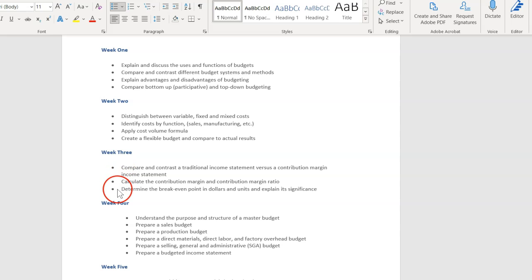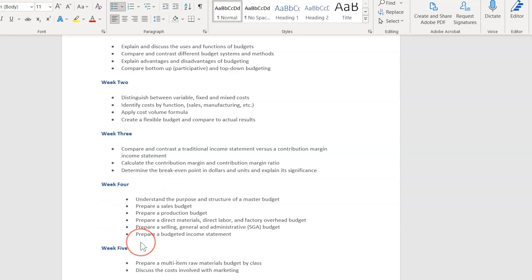So take a look at those, work through those, make sure you understand the section, because there definitely are some questions about the contribution margin, the contribution margin ratio, the break-even point in both dollars and units. Make sure you know the difference between a traditional income statement and a contribution margin income statement. The only thing from this week that I don't go into as much is the margin of safety. So focus on these basic formulas from this chapter.